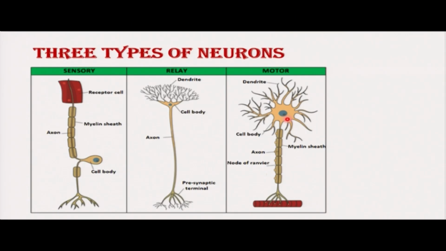Then from there, you can see we have what we call axon. And the function of axon is to transport the nerve impulse which has been received by dendrites. Then this is the long axon, and on the axon we have what we call myelin sheath.